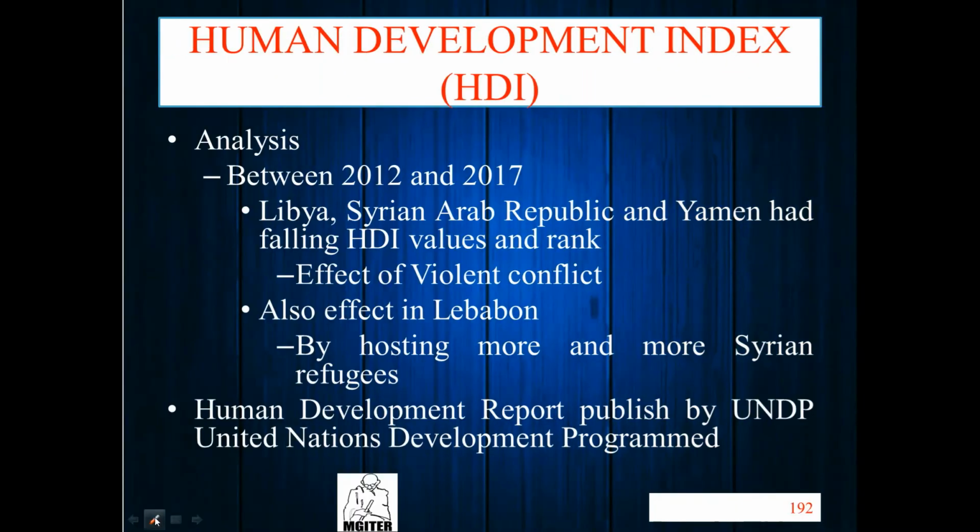Then the same thing for Libya, Syrian Arab Republic, and Yemen. HDI fell due to the effect of violent conflict. And the violent conflict in these 3 countries also affected Lebanon. Why? Because Syrian refugees tried to settle in Lebanon. At that time HDI was decreasing, falling between 2012 and 2017.